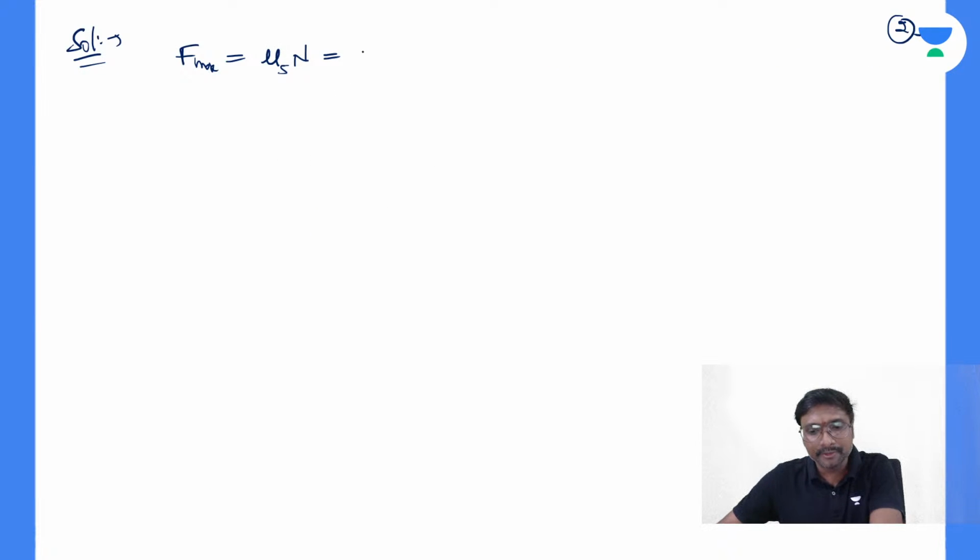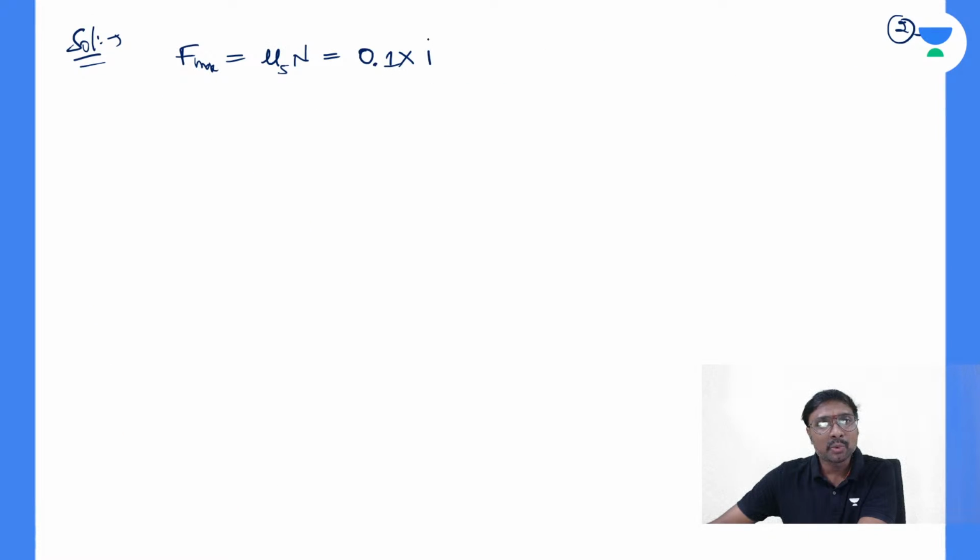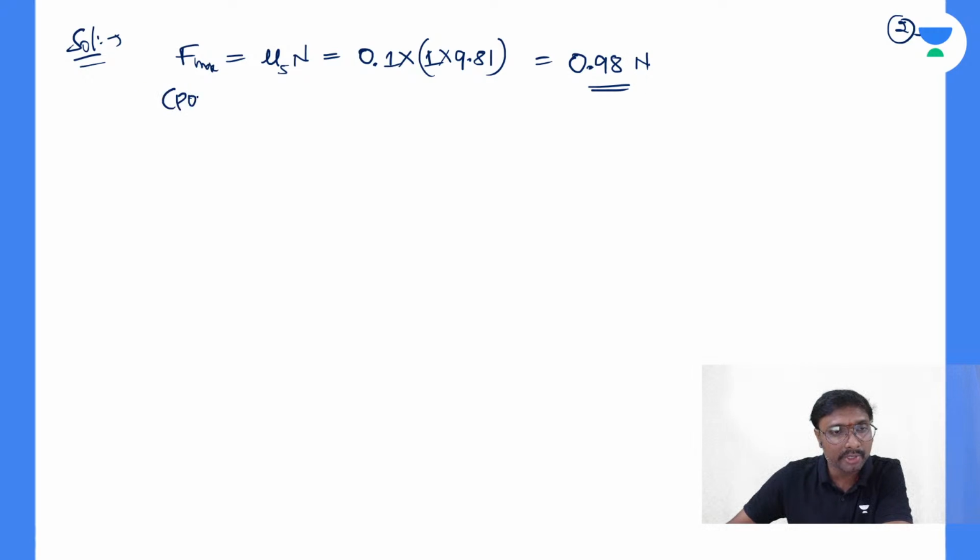So the coefficient of static friction mu s is 0.1, into N. N is nothing but your mg, the weight, which is mass into acceleration due to gravity. What is the mass given? 1 kg, into the acceleration due to gravity, 9.81. So how much is that maximum friction you are getting? 0.98, so 0.98 newtons is the maximum friction possible.